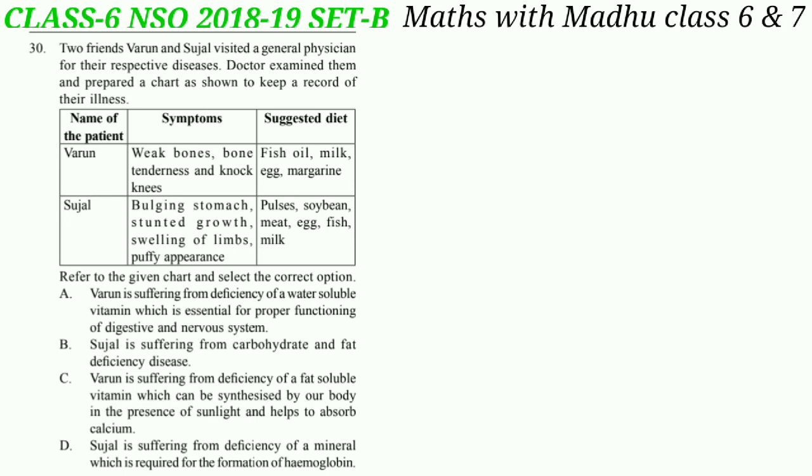As per the table, it is given Barun is suffering from rickets, which occurs due to the deficiency of vitamin D. And vitamin D is a fat soluble vitamin which can be synthesized by a body in the presence of sunlight and helps to absorb calcium. Now Sujal is suffering from kwashiorkor, which is a protein deficiency disease. So the correct answer will be option C.